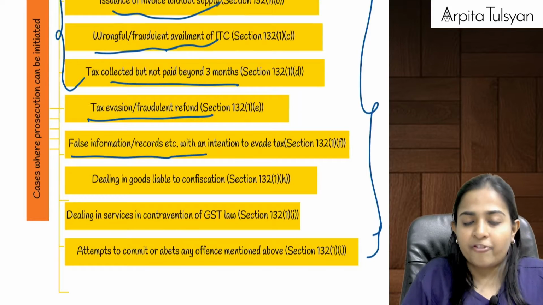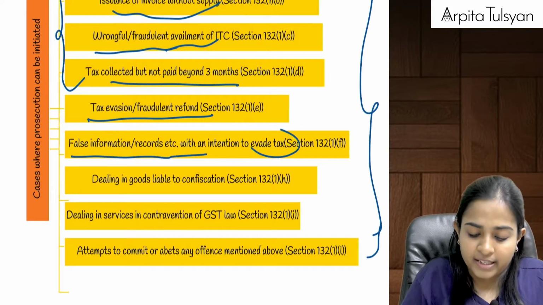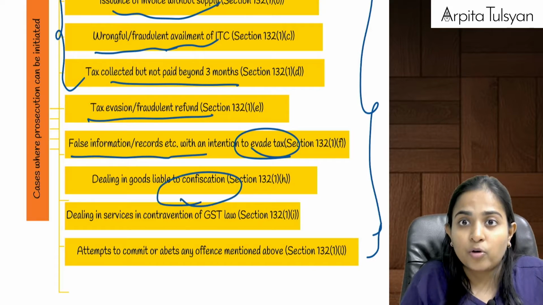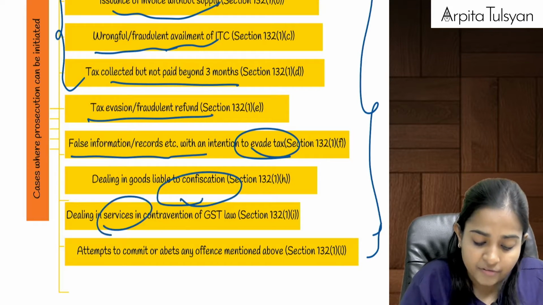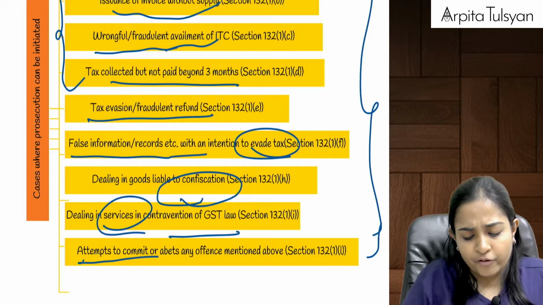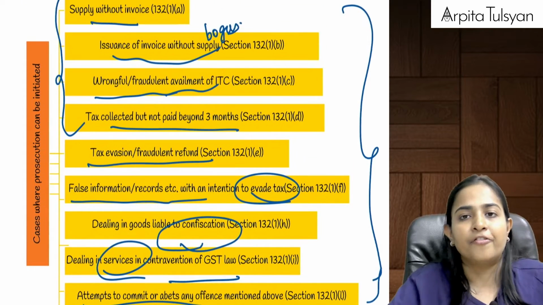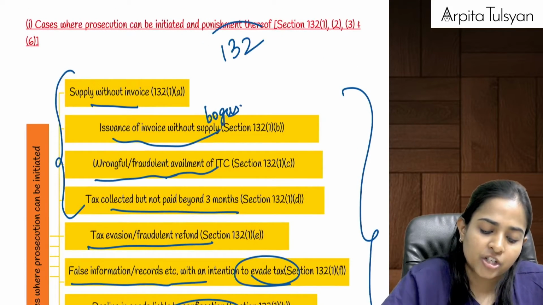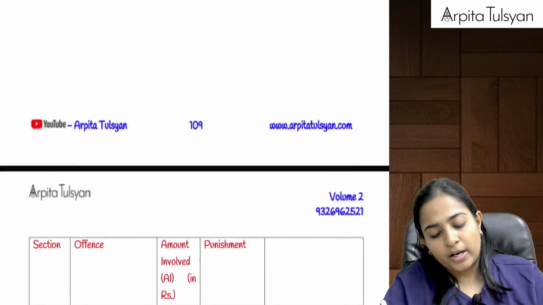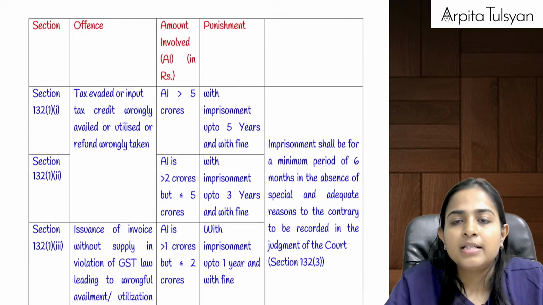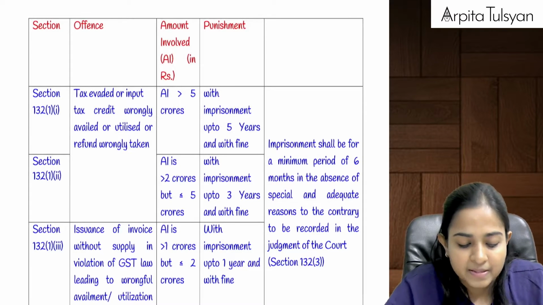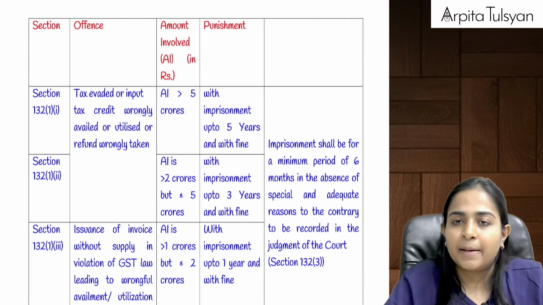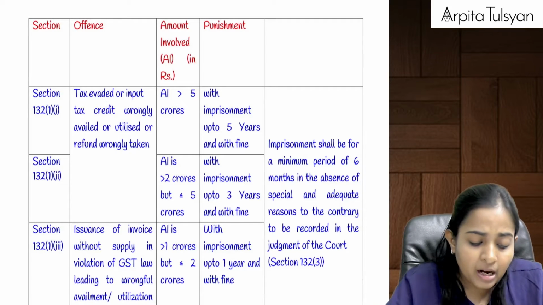Then if you are furnishing any false information or records with an intention to evade the tax. If you are dealing in such goods which are liable to confiscation. If you are providing any services which is in contravention, or if you are helping to do any of the above offences, then in that case you are actually doing an offence under section 132. And if you are doing an offence under section 132, means you are punishable with imprisonment and fine, or imprisonment or fine, but imprisonment and fine will become applicable on you.